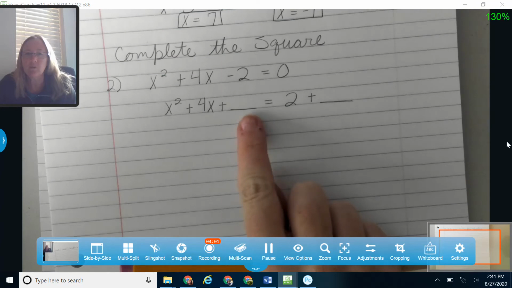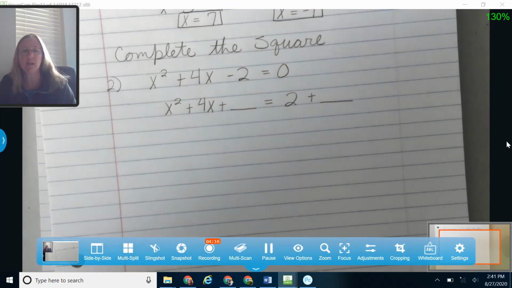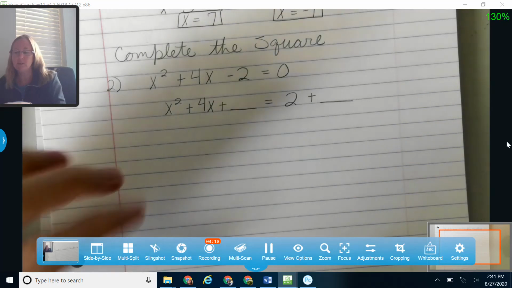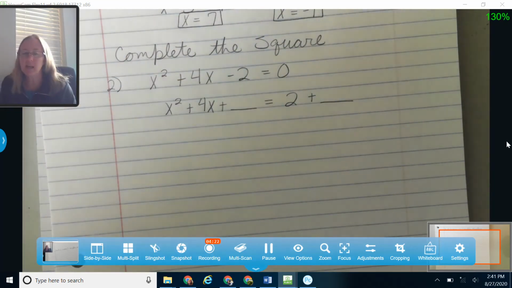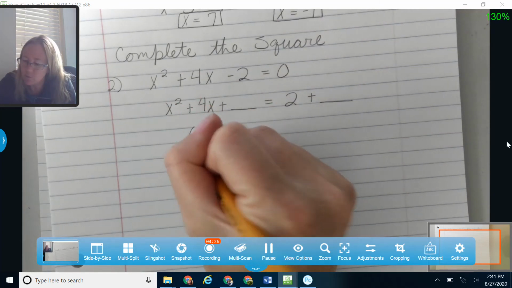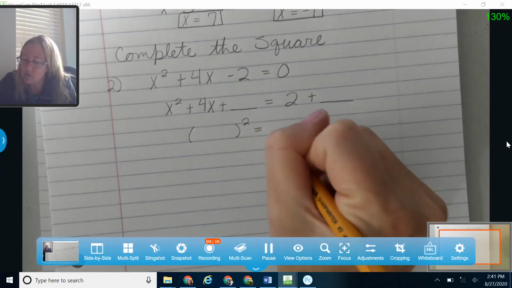The reason I've got a plus right here is because I'm about to try to turn this into a perfect square trinomial, or something that if I factored it, I would get some kind of binomial, so x plus or minus something squared. That's what I'm working on this side. Then if I do that by adding something on this side, just to keep it balanced, I'm going to need to add something on that side too. I'm trying to get this to where I've got, again, something squared on this side is equal to something over here.